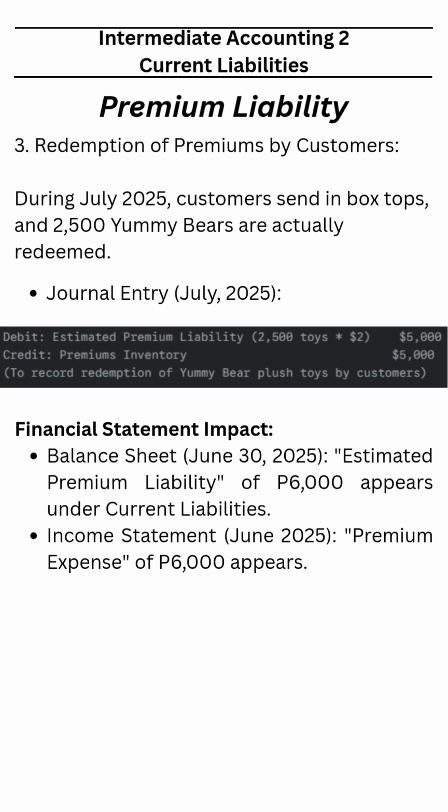Okay. And if we're talking about premium expense for July, in the given, there is no premium expense in July unless there are other sales made in July. Okay. Now we forgot to mention, what about the premium inventory? How would that be presented? That will be presented under current assets. Whatever is the remaining premiums inventory would be presented as current assets.